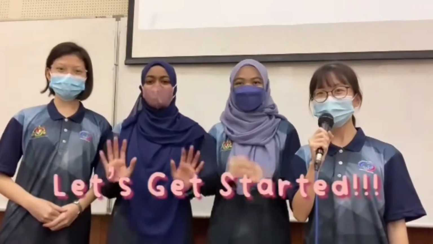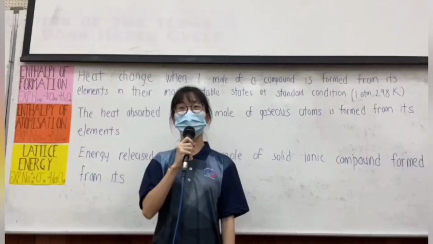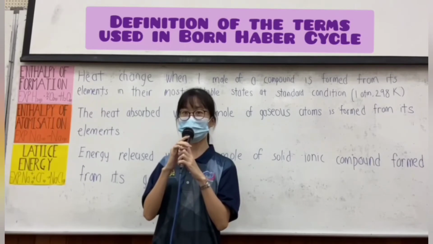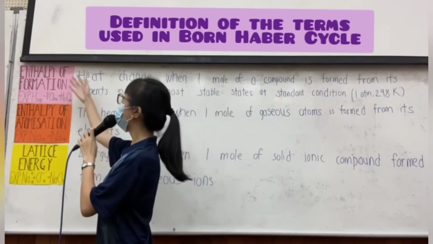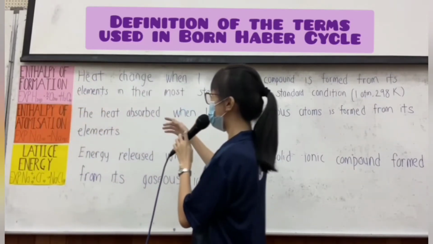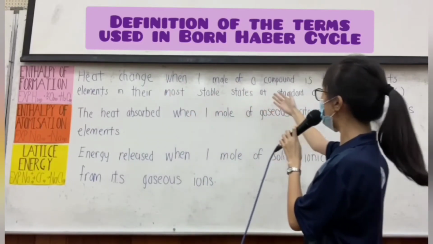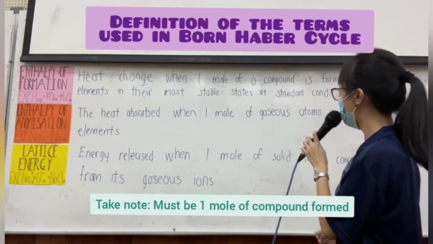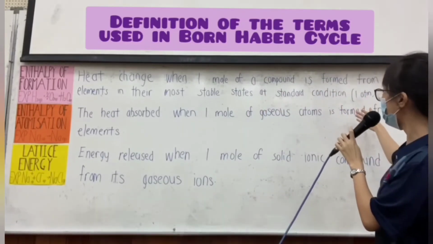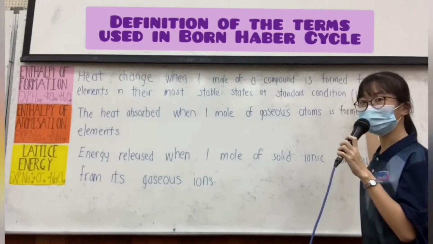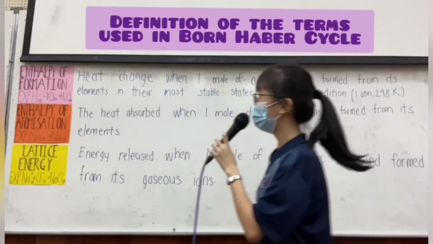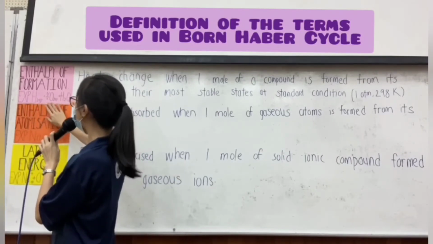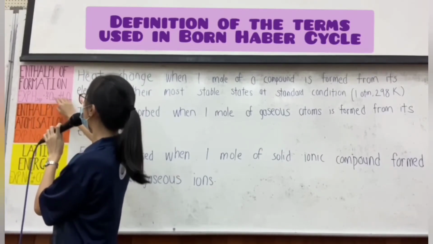So let's get started. First of all, I will explain the words that will be used in the Born-Haber cycle. The first word is enthalpy of formation. This means the heat change when one mole of a compound is formed from its elements in their most stable state at the standard condition. Standard condition means 1 atm and 296 Kelvin. So the example is H2 in the gaseous state and 1/2 oxygen in the gaseous state will form the compound,